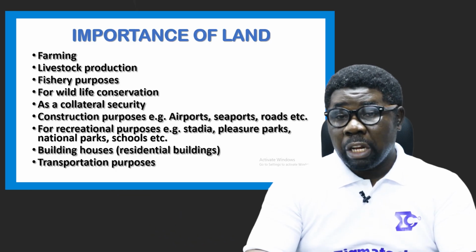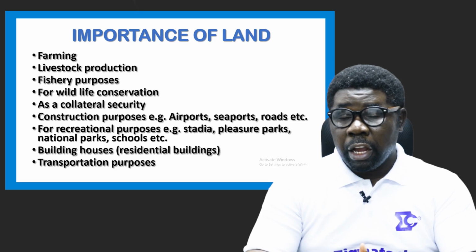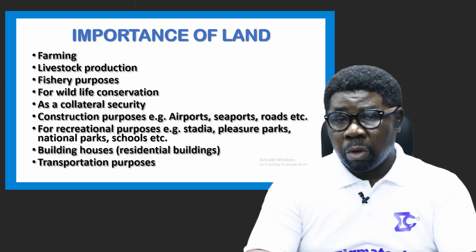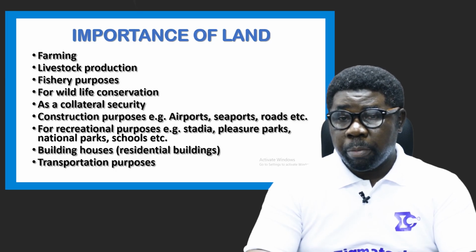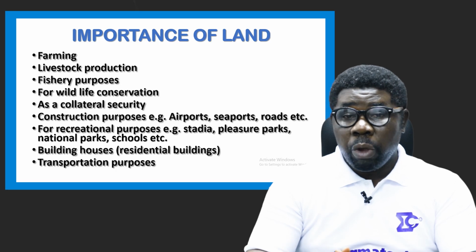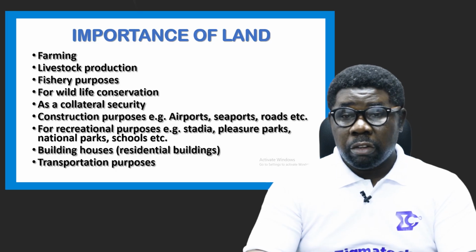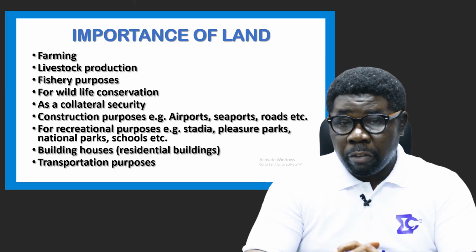Land can also be used to produce livestock. You can rear cattle, feeding them with what? Vegetation, leaves, fruit and so on. Land can also be used for fishery purposes, whereby you can fish through the oceans, rivers and seas. You can fish through them because that's also part of land.